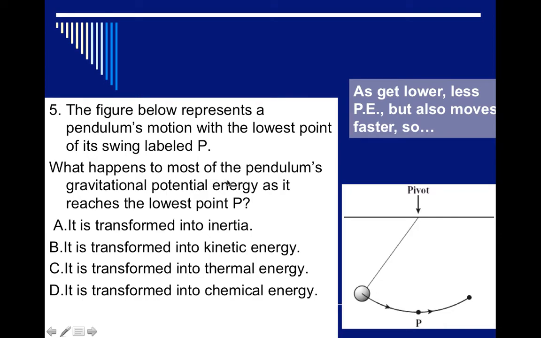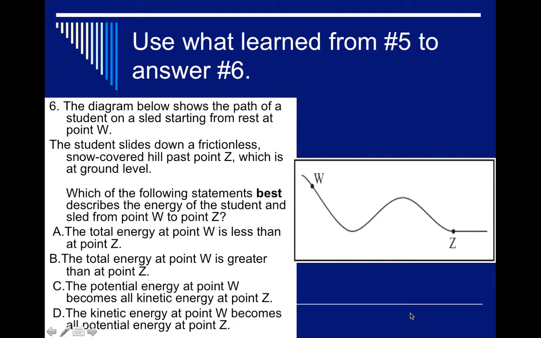So we're talking about what happens to the pendulum's gravitational potential energy at point P. Well, we're changing back and forth between potential and kinetic, and at P, at the very bottom, all the potential energy stored due to the height has changed into kinetic, as it's moving the fastest at the lowest point, point P. So using what we learned, we can answer this next question.